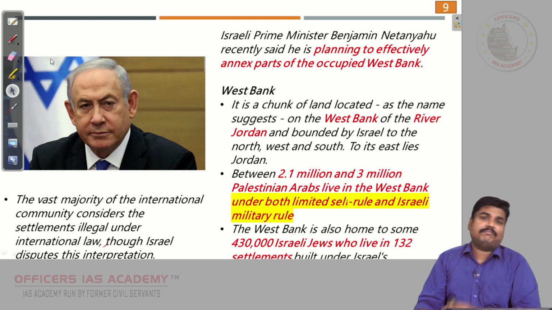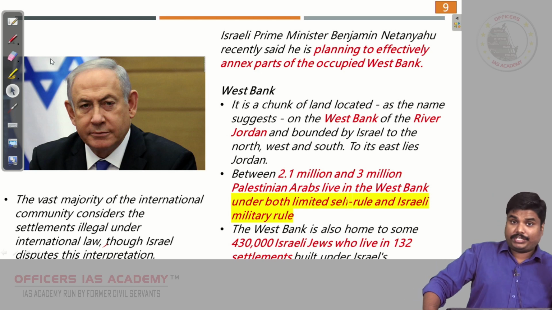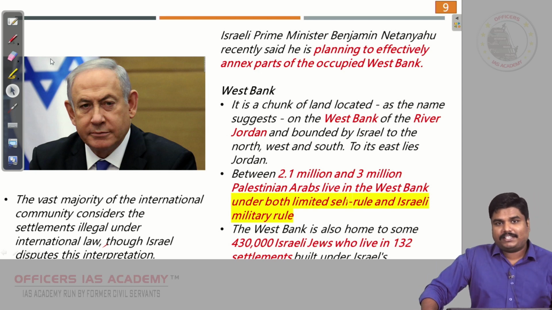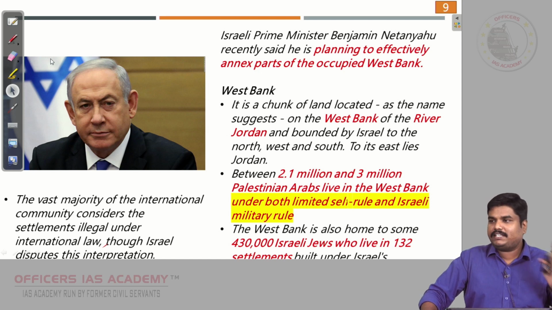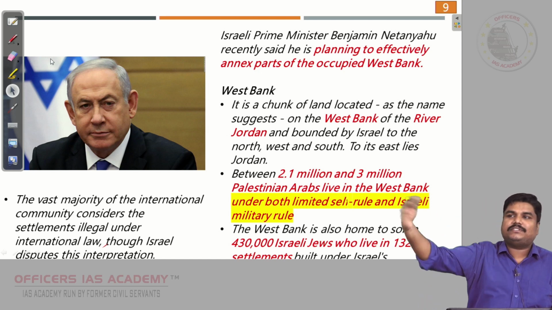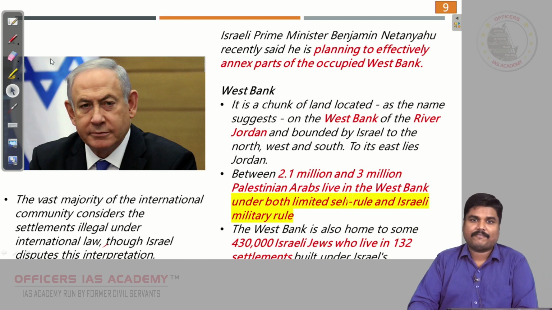And even Trump during his election campaign projected this point. It was one of his election promises. He said that yes, he will effectively help Israel to get hold of this West Bank region. So, this is the issue.